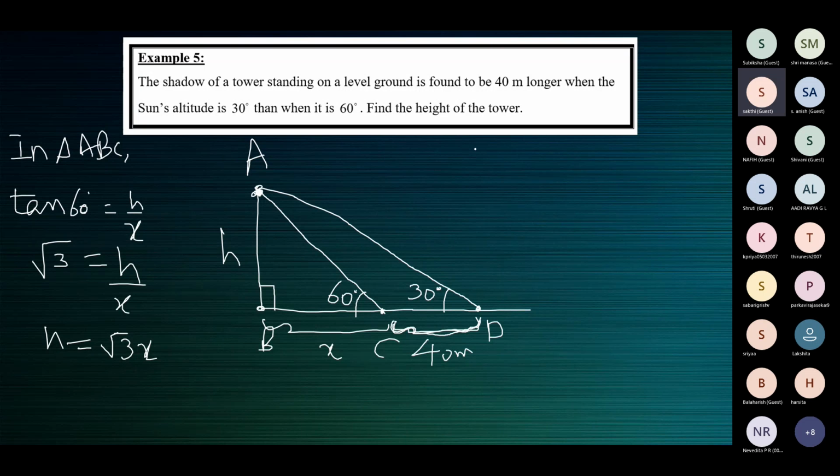Then we want to take, yes, children? Triangle ABD, ma'am. Yeah, in triangle ABD, that is tan 30 is equal to H by X plus 40.